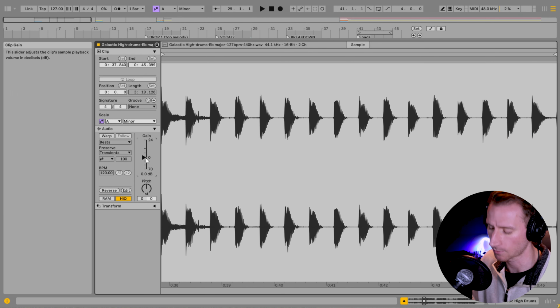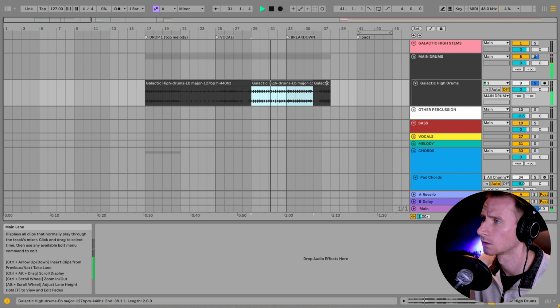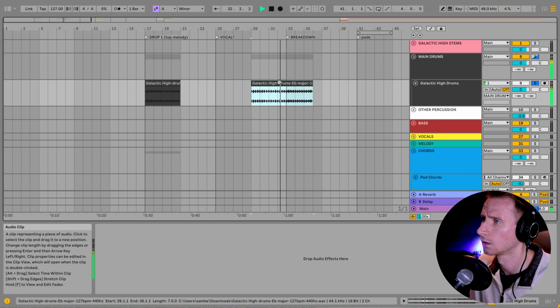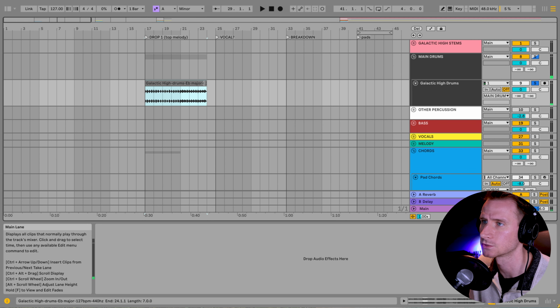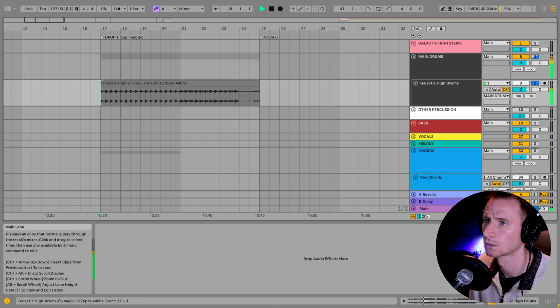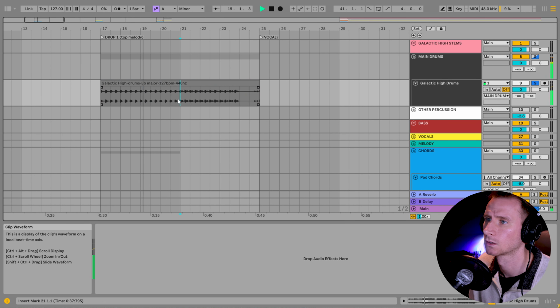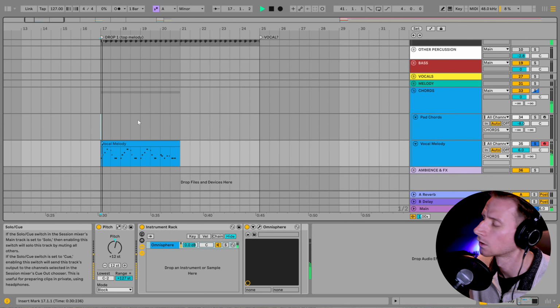It's a little bit louder, so I'm going to bring it down a couple dB. So I'll just make this kind of a gray color so we know the difference, but I'm going to use this stem for now. Perfect.